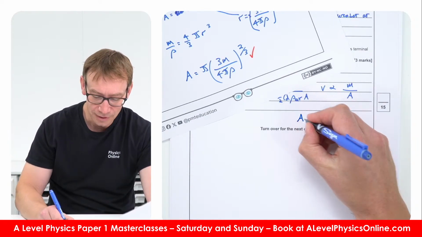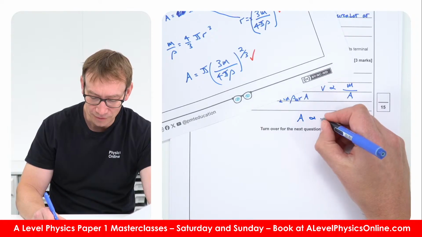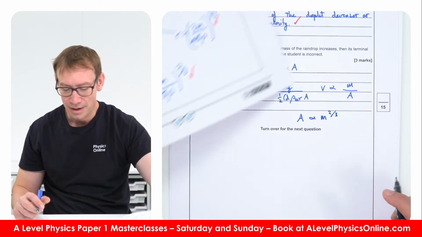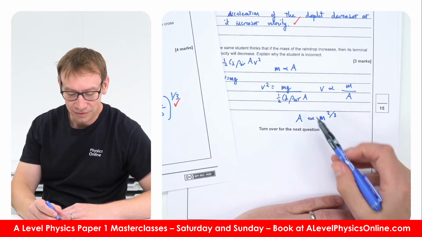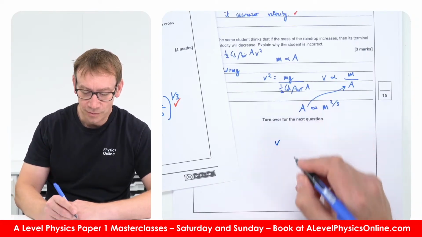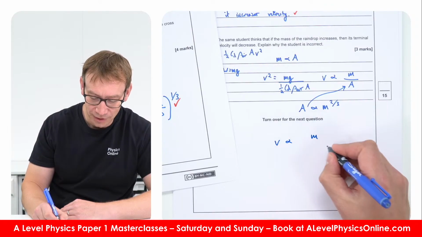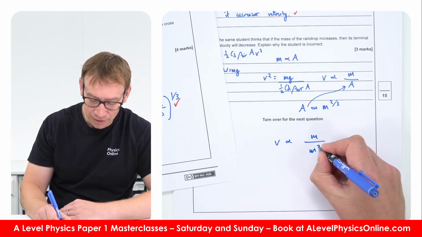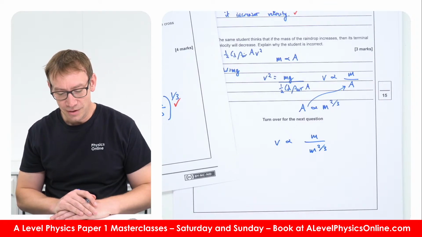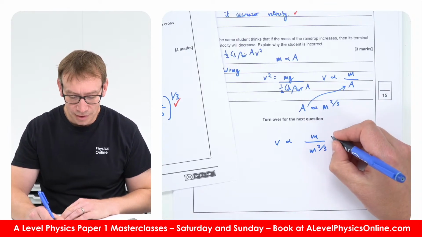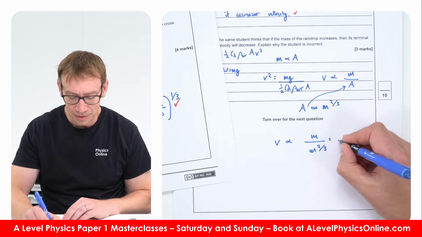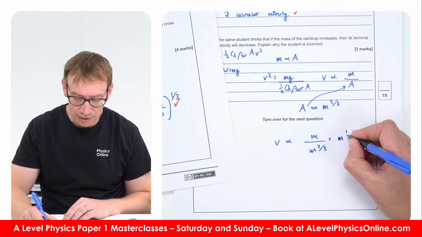And therefore we could put this in to say that the terminal velocity is proportional to the mass divided by the mass to the 2/3, which is equal to mass to the 1 take away mass to the 2/3, so that's proportional to mass to 1/3.